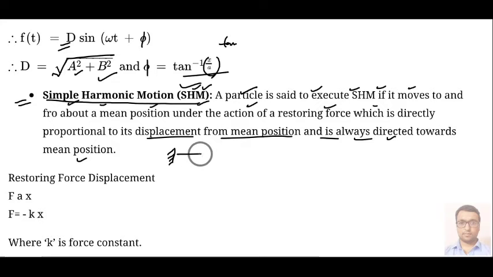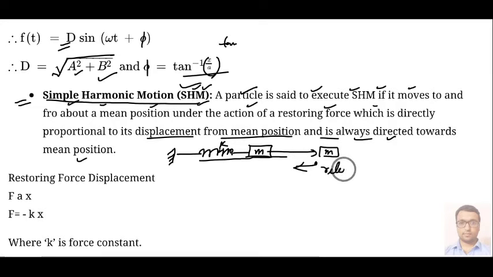So basically here it is saying that if we have a situation like this, where a mass m is placed over here and this mass is attached to a spring having spring constant k, and if we stretch this particle up to here and release it, then the direction of the displacement is towards right and the motion of the particle is towards left. So some kind of force will act on this particle which will try to bring it back to its mean position. This force is nothing but kx.